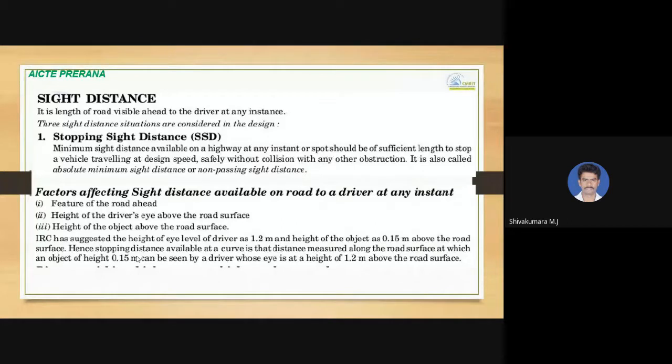IRC has suggested that height of the driver's eye is 1.2 meter, and height of the object is 0.15 meter above the road surface. Hence stopping distance available at a curve is that distance measured along the road surface at which an object at the height of 0.15 meters can be seen by a driver whose eye is at a height of 1.2 meter above the road surface.